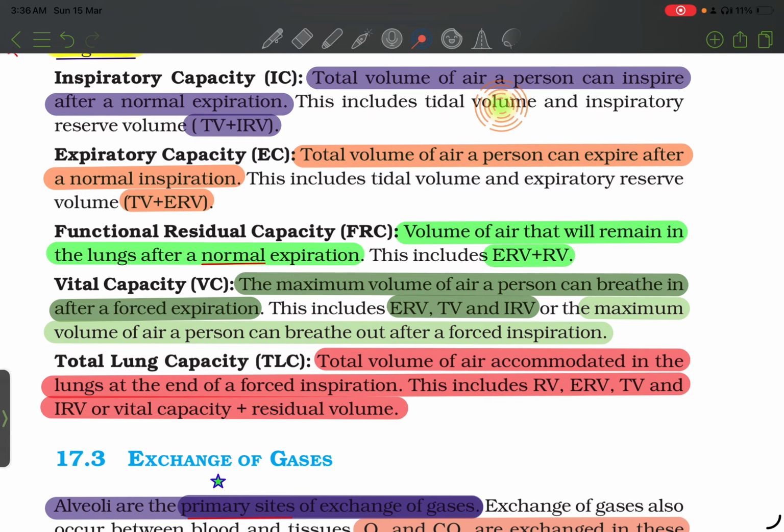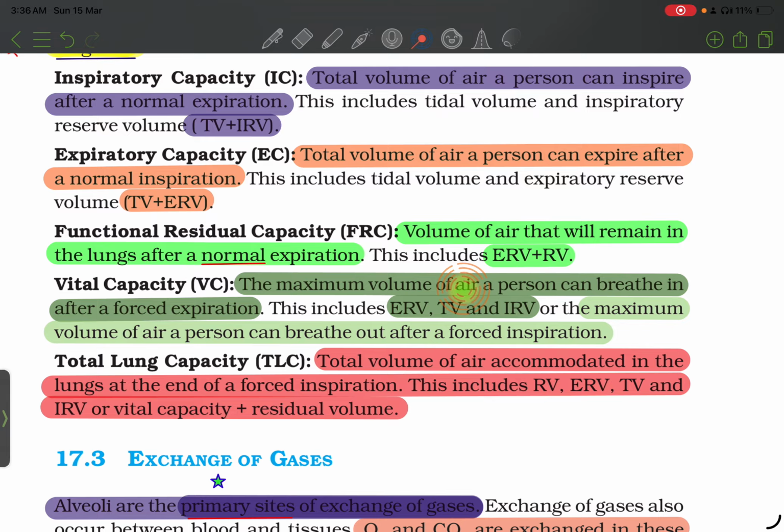This includes tidal volume and inspiratory reserve volume. Expiratory capacity, EC: total volume of air a person can expire after a normal inspiration. This includes tidal volume and expiratory reserve volume. Functional residual capacity, FRC: volume of air that will remain in the lungs after normal expiration. This includes expiratory reserve volume plus residual volume.